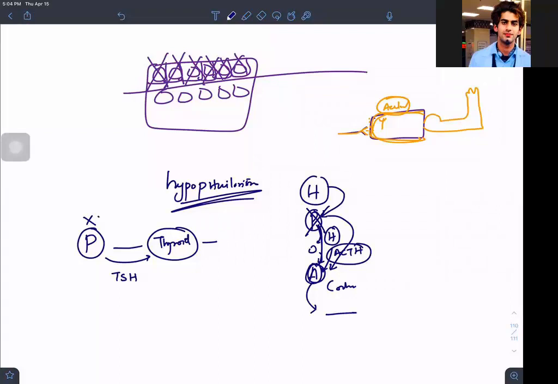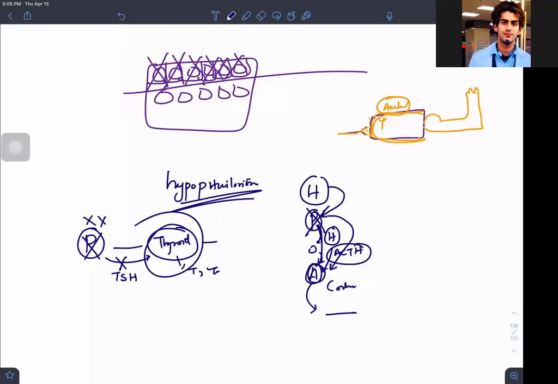Now if I'm not able to produce TSH, I'm talking about hypopituitarism. That means the pituitary is not functioning, not working, so it's not able to produce TSH. That means it's not able to tell the thyroid to please produce T3 and T4, resulting in the atrophy of the thyroid gland. The thyroid gland will become atrophied. This is the concept of atrophy.